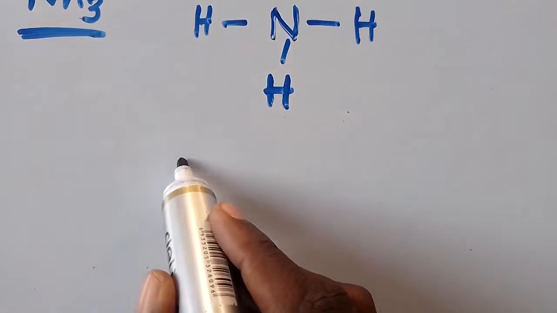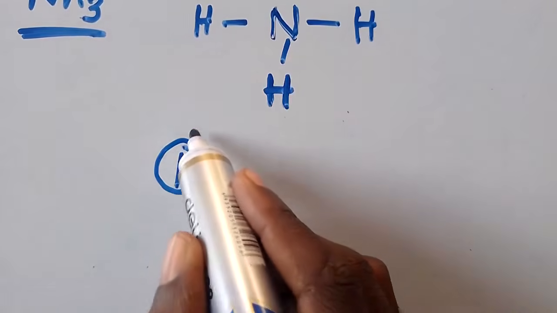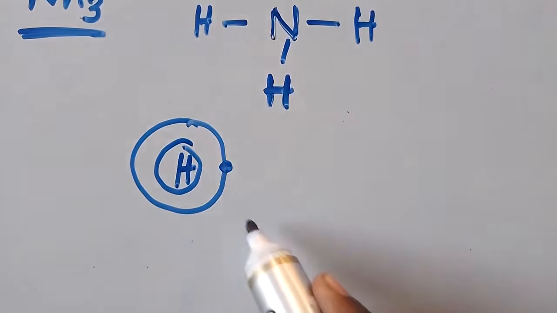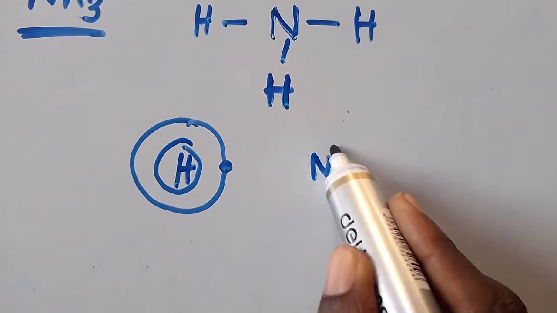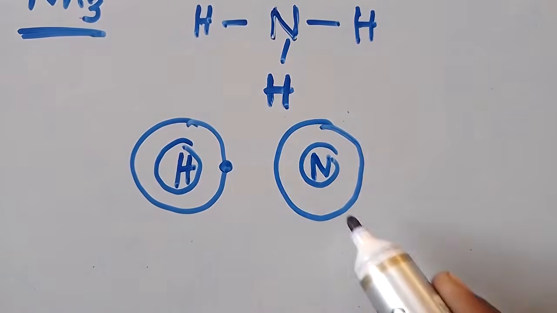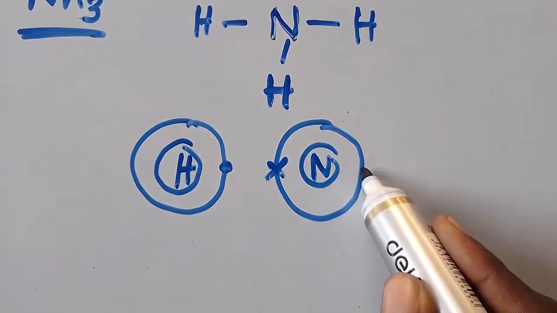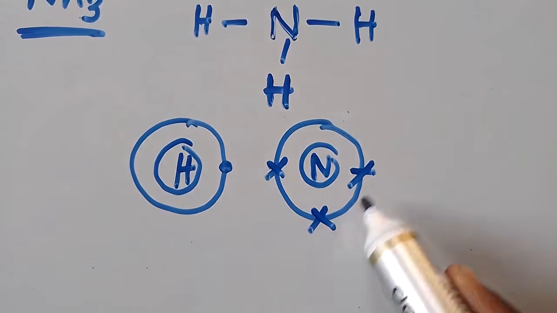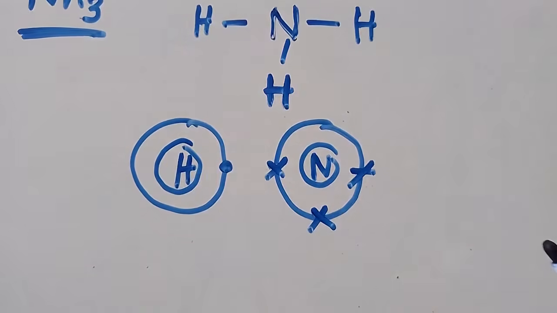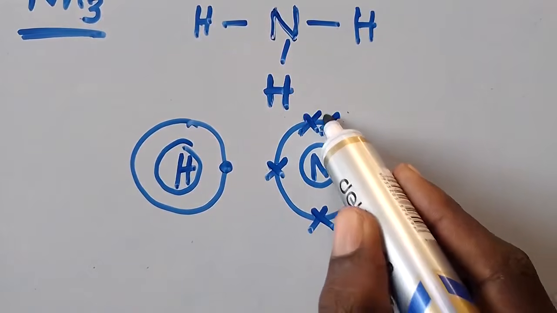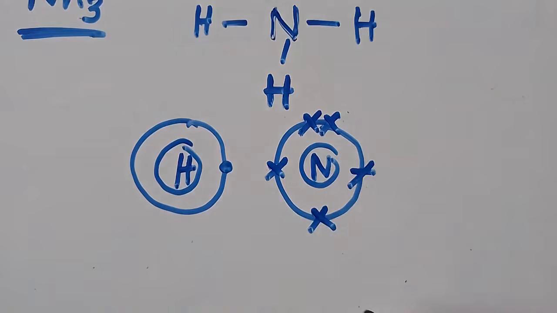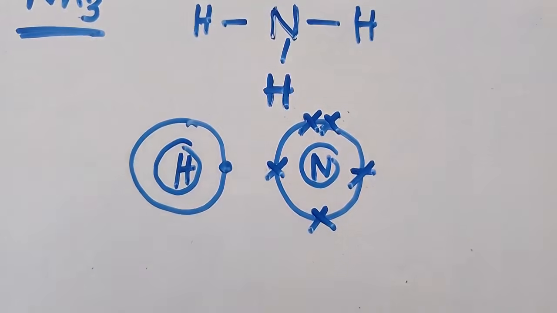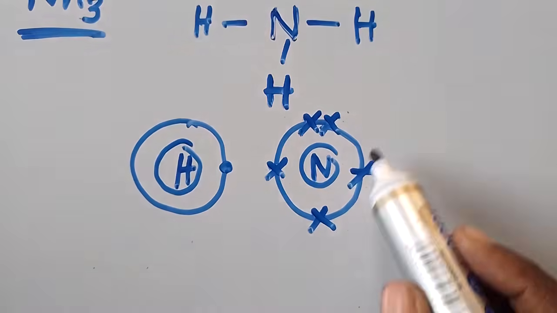So we are going to start with what? We are going to start with hydrogen. So hydrogen 1 there. I go to nitrogen here. Nitrogen has got 5. So 1 this side, 1 this other side, 1 here, because these are electrons that are going to involve themselves in bonding. Then the 2, you put them there. If you count these, there are 5. So you don't just write this anyhow. You write this as smartly as you can. So you need to be very smart and sharp. So this is how you need to do it.